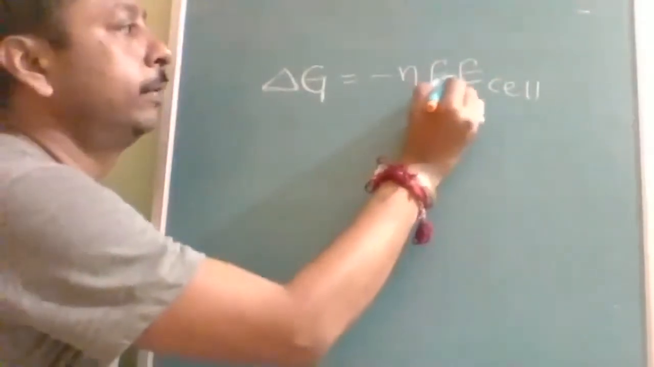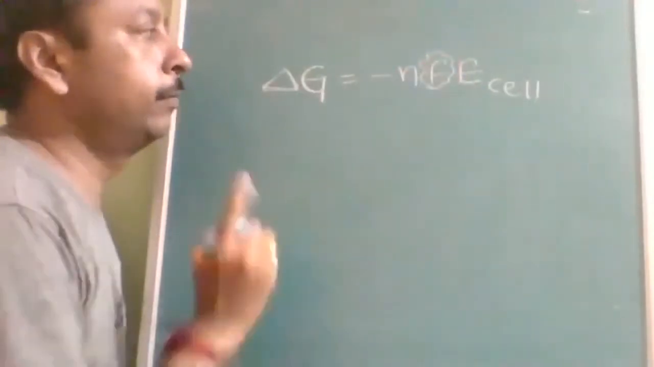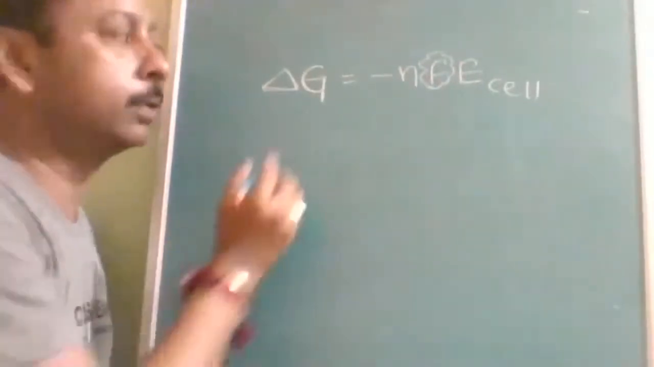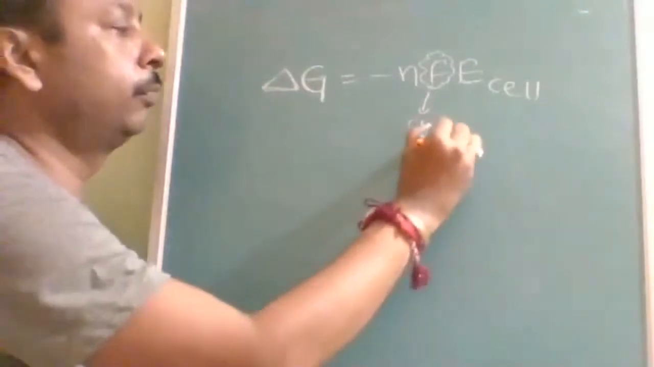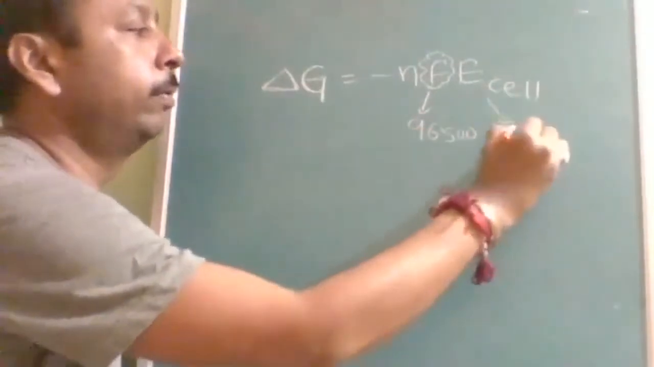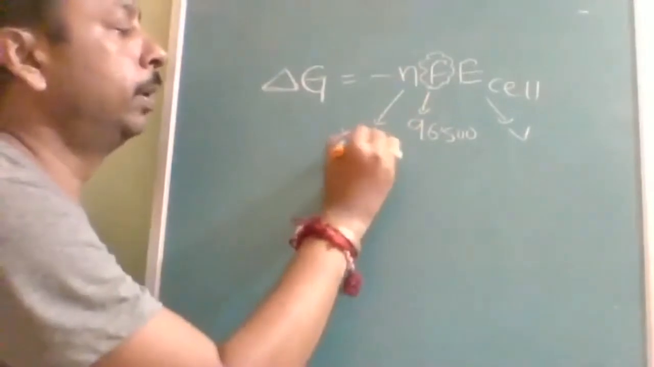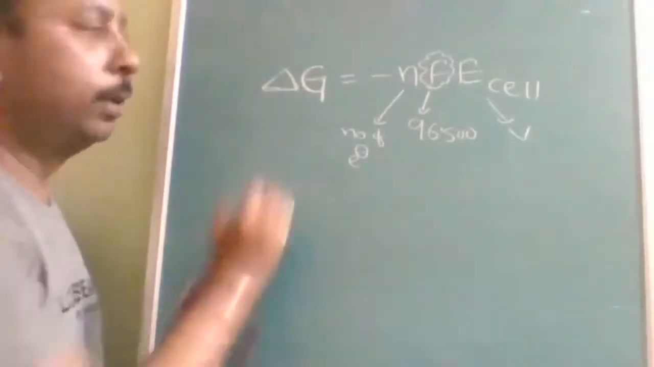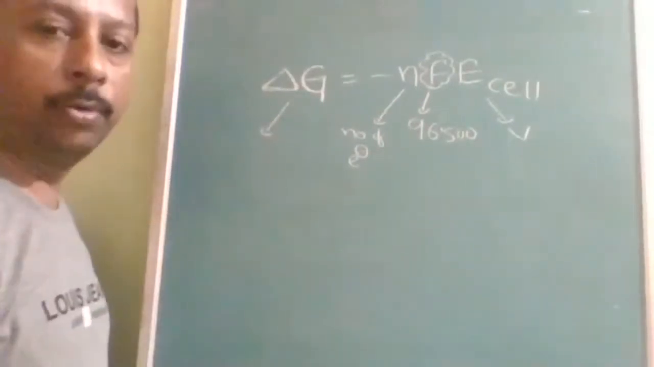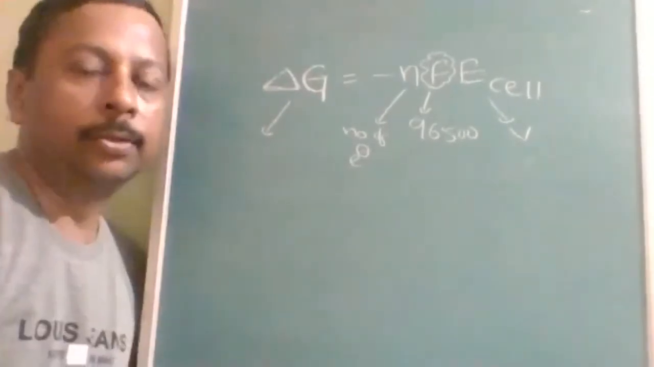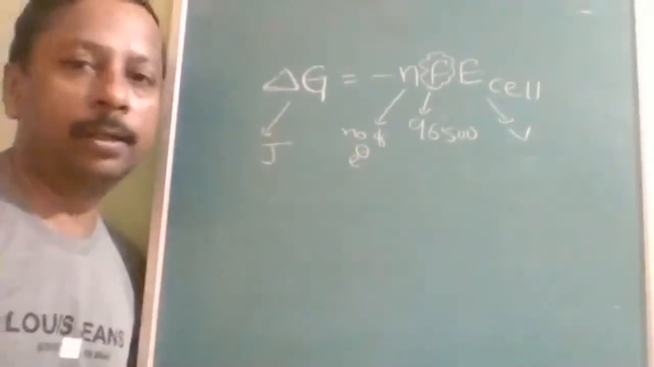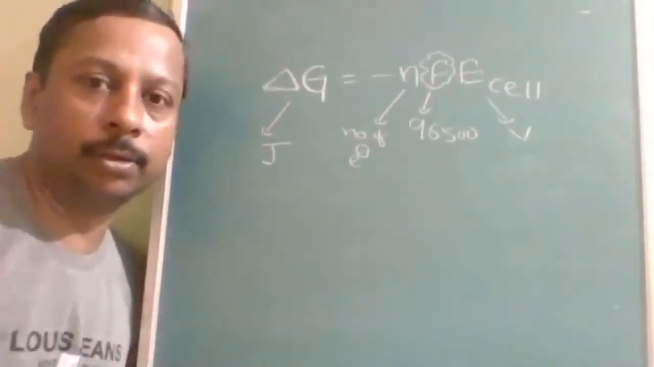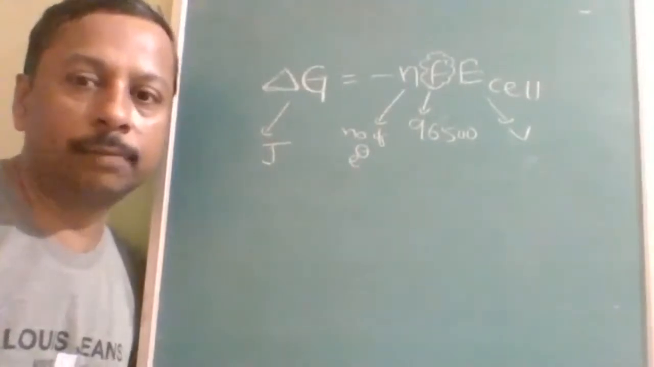So here F is the Faraday value. You will take it as 96500, and most of the students make mistakes with the delta G units. E will obviously be in volt, and n will be the number of electrons transferred during formation of that cell. That time the units of delta G will be in joules. If it is coulomb, then electron volt. One Faraday is equal to 96500.